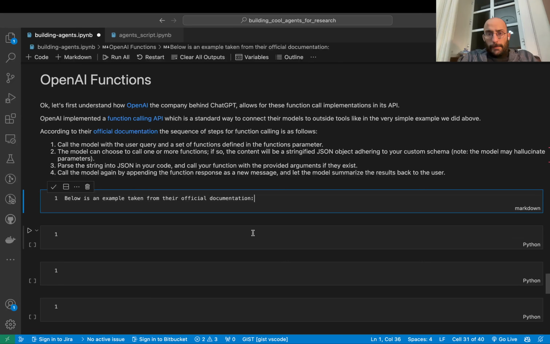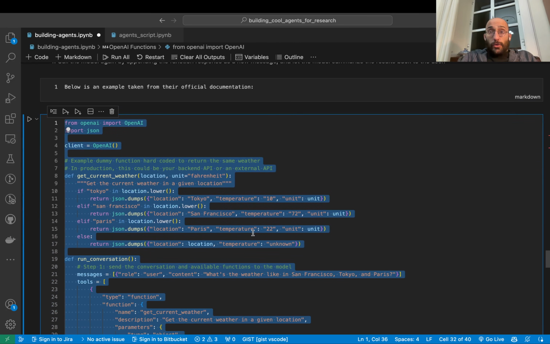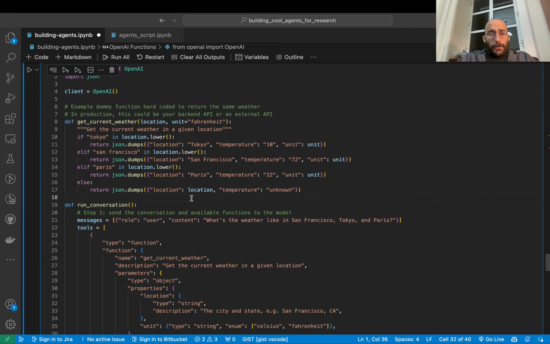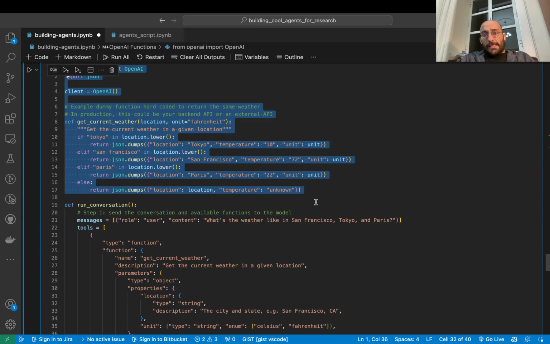This is the official example from the documentation. I'm just going to walk through it very fast because I actually have my own example, following along with the create directory stuff that we were doing. Essentially here we have a function that gets the current weather, and this is a toy example.